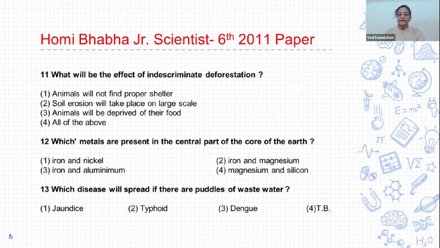Next question. Which metals are present in the central part of core of the earth? And options are first iron and nickel, second iron and magnesium, third iron and aluminium, and fourth magnesium and silicon. And correct answer is option first. Iron and nickel are present in the central part of core of earth. Next 13. Which diseases will spread if there are puddles of wastewater? Options are 1 jaundice, 2 typhoid, 3 dengue, and 4 TB. And correct answer is option 3 dengue, because dengue is spread by mosquito and mosquito breed in stagnant water, and that's why correct answer is option 3.